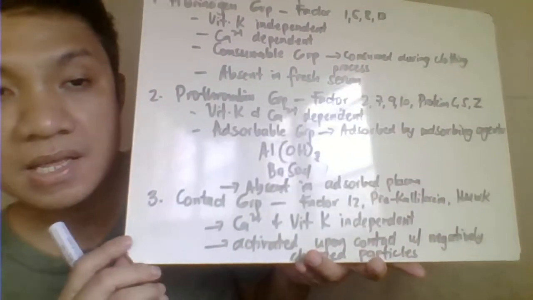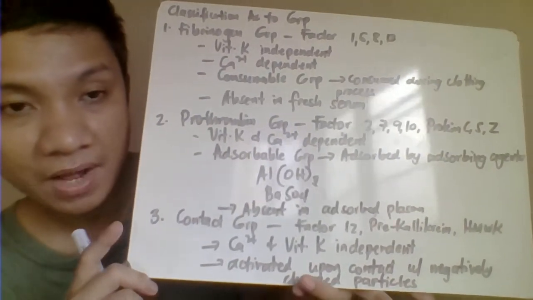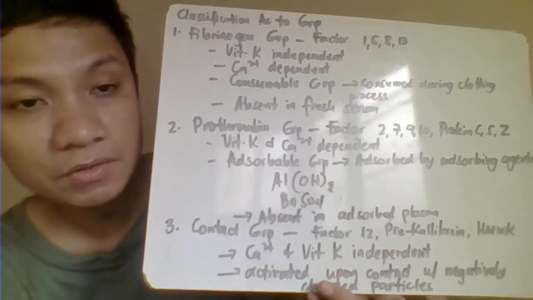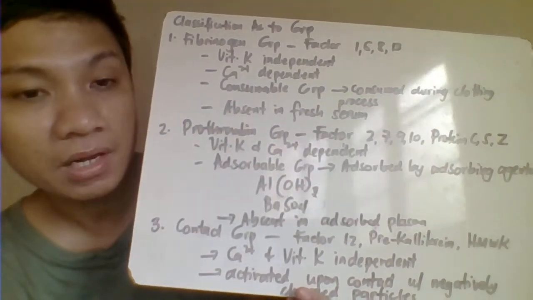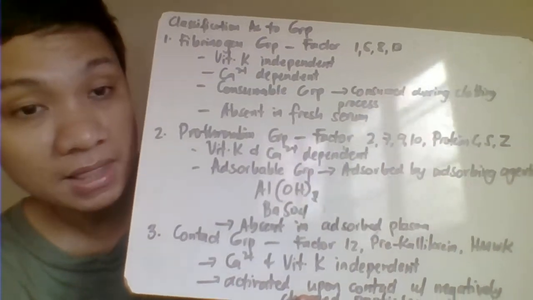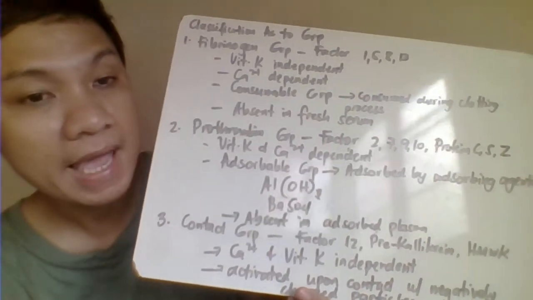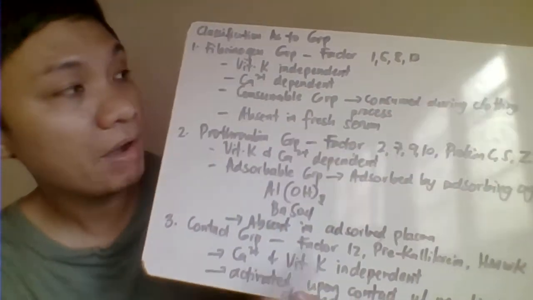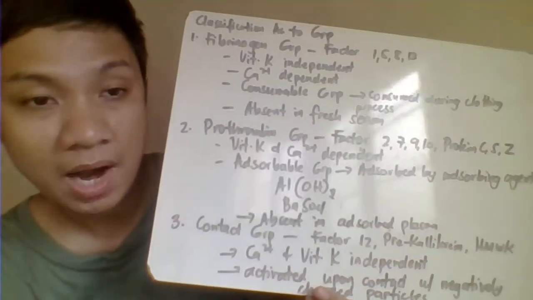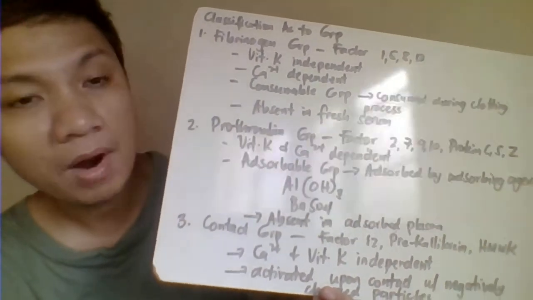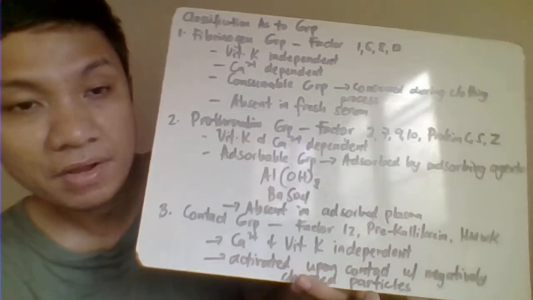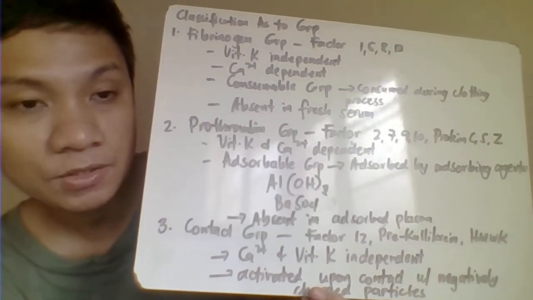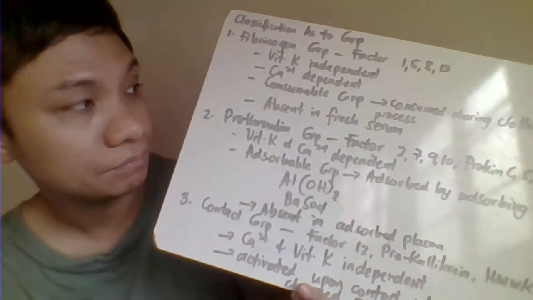Okay, then we have also here the other classification of your coagulation factors according to their group. So first one, we have your fibrinogen group. Fibrinogen group includes the following coagulation factors, factor 1, 5, 8, 13. Okay, so they are vitamin K independent and calcium dependent. I mean to say, pag vitamin K independent, they do not require vitamin K in order for them to be activated. Calcium dependent, so mean to say, kailangan pa din nila ng calcium in order for them to become activated.